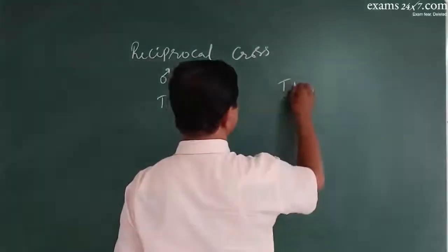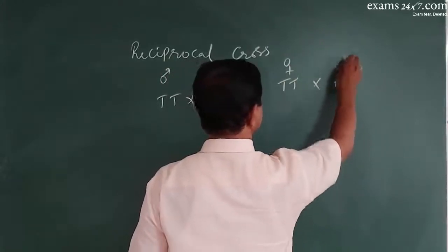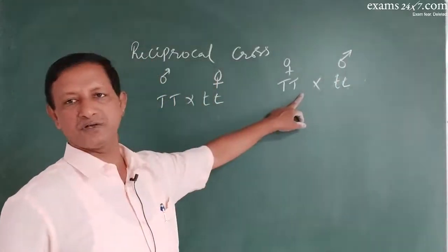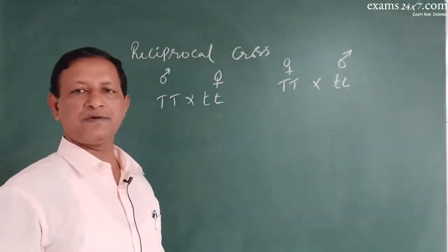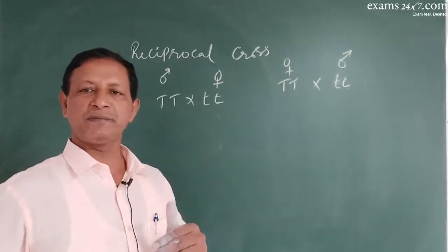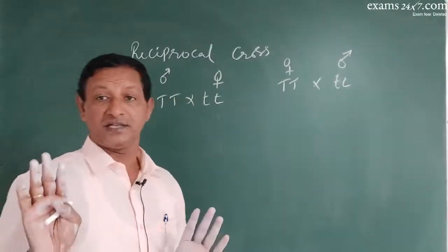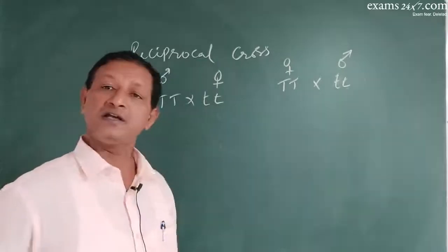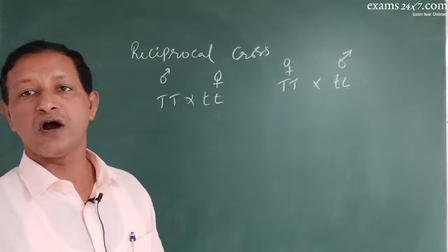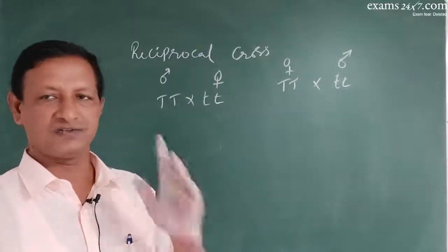You consider this as female parent and this as male parent. Now, this is reciprocal cross. The male of the previous experiment will be considered as female in the next. Female of the previous will be male in the next. That is reciprocal cross. Normally, the results of these two will be identical except in the case of cytoplasmic inheritance. What is cytoplasmic inheritance? We will see later.